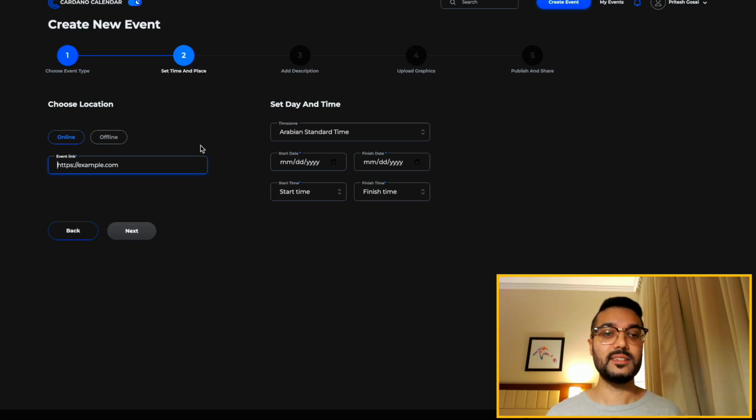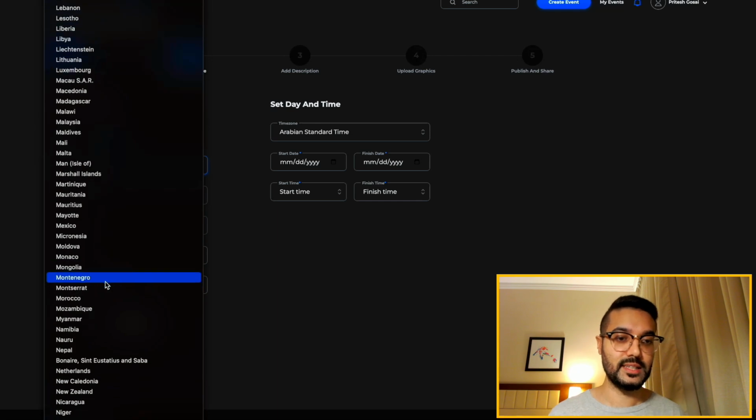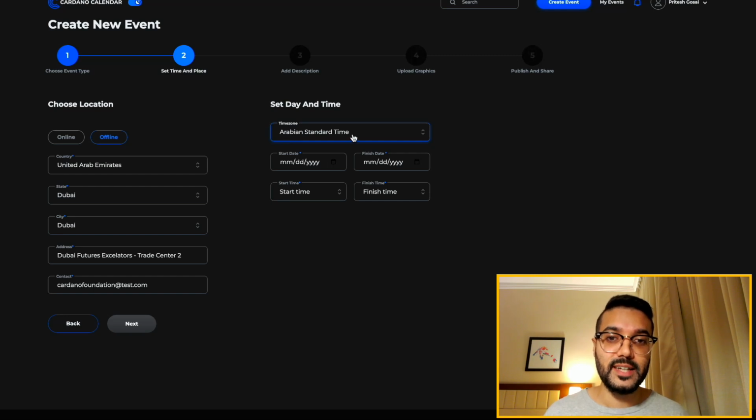In this case, because it is an in-person event, we're going to go ahead and click on offline. So you can choose either online, offline. If it's an online event like an X Space, you just simply paste in your event link. Offline, a bit more involved. So in this case, it's going to be taking place in Dubai. So that's the United Arab Emirates. So Arabian Standard Time, it's automatically going to pick up your current time zone based on your web browser.